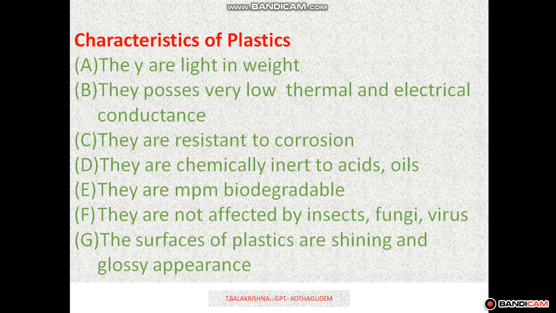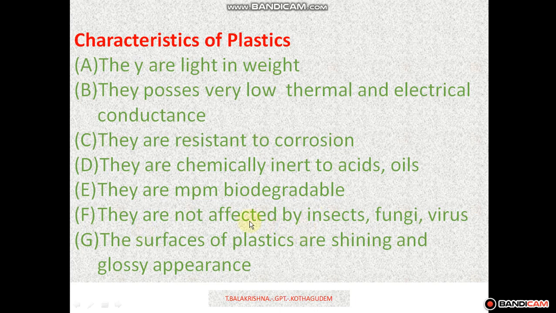Plastics are not affected by insects and fungi, whereas wooden articles are damaged by them. Metal articles undergo corrosion, but plastics are highly corrosion resistant because of chemical inertness. This is an advantage of plastic over traditional material, compared to metal.